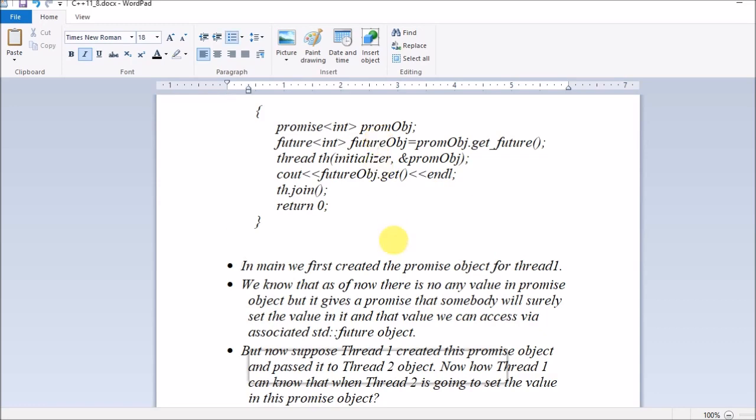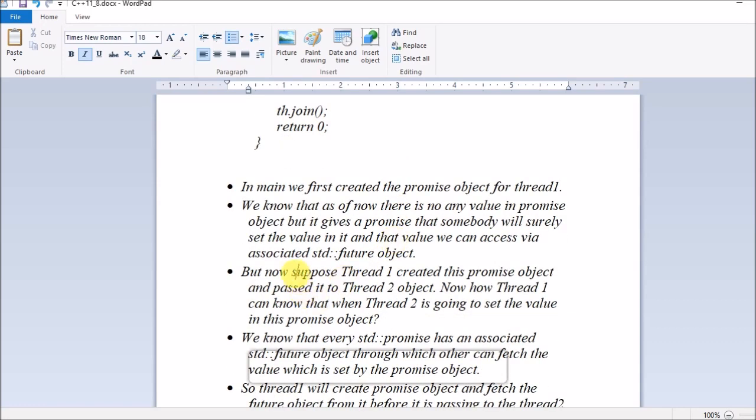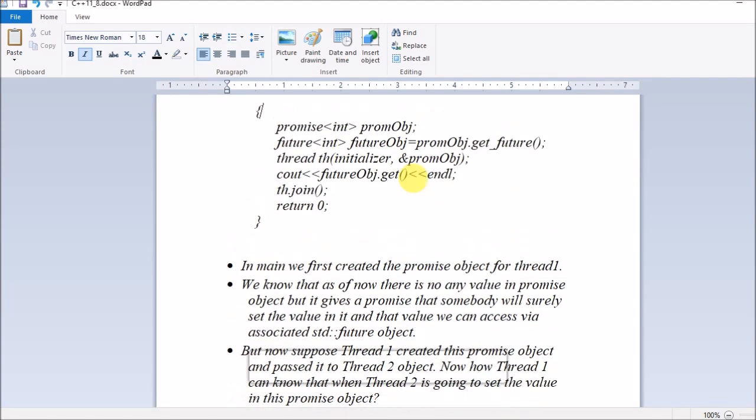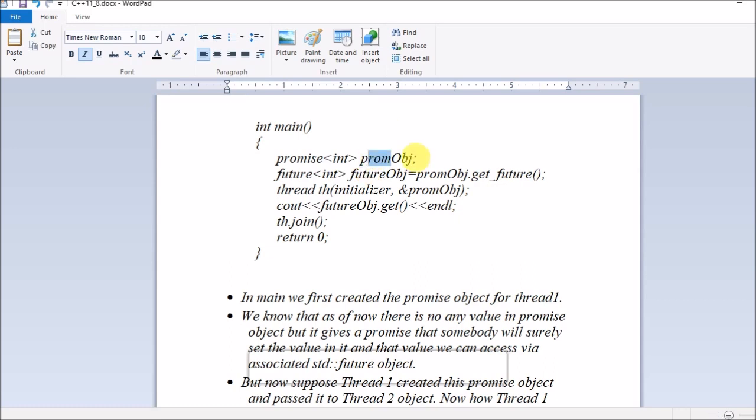So guys, suppose thread1 created this promise object and passed it to thread2. Now how can thread1 know that thread2 is going to set the value in this promise object? We are creating this promise object here in the main thread, that is thread1, and we are creating the thread object here, and we are passing the address of this promise object, guys.